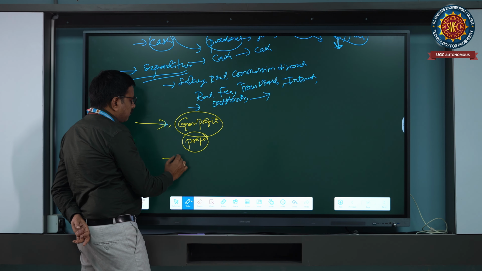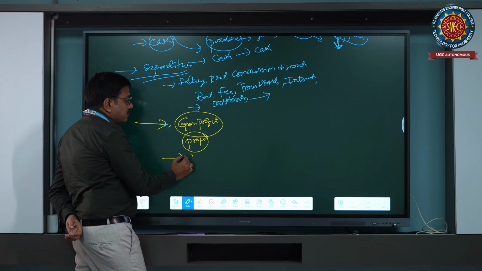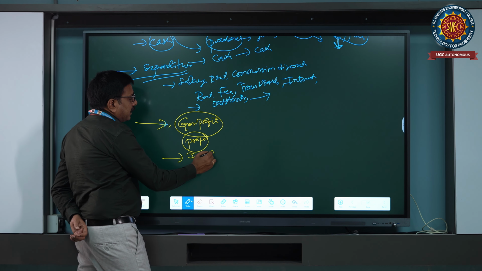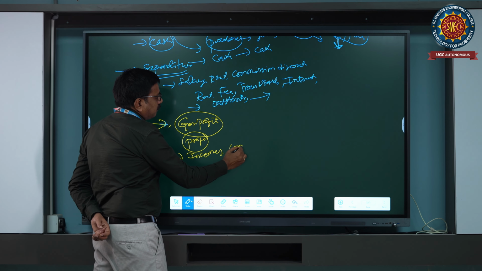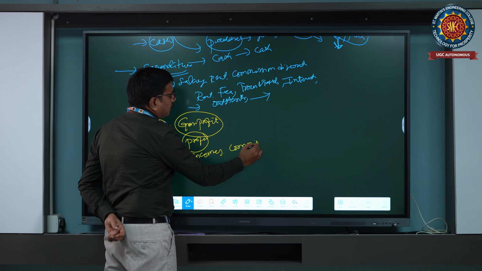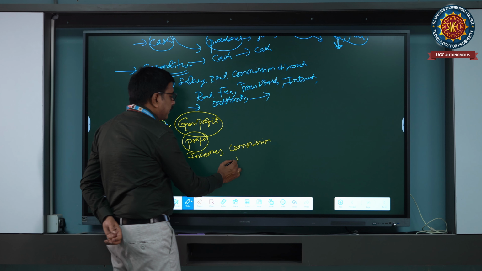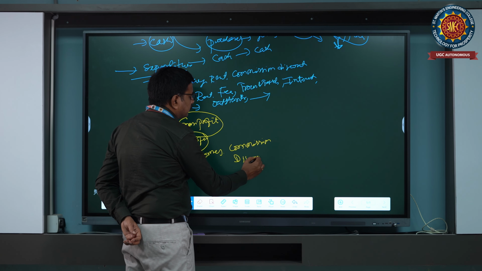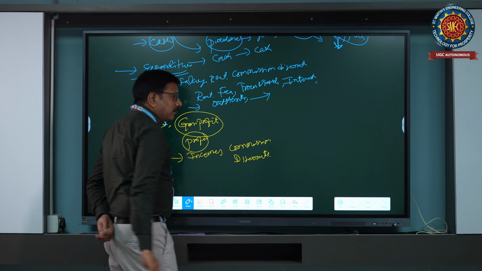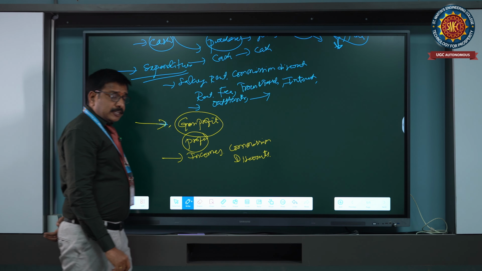Next we are going to consider incomes received in the form of commission, income received in the form of discounts, and income received in the form of bank interest.